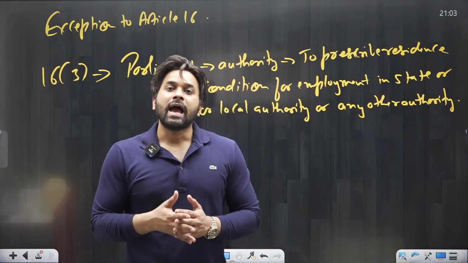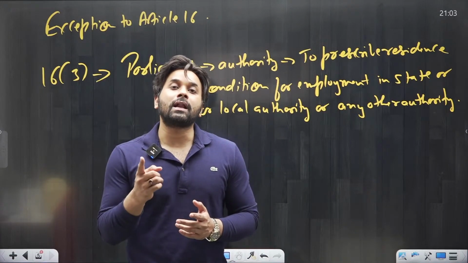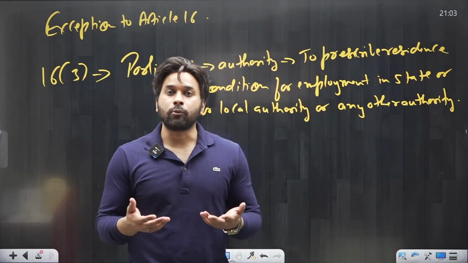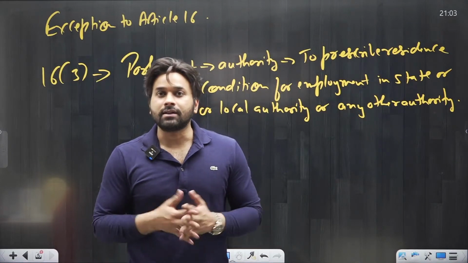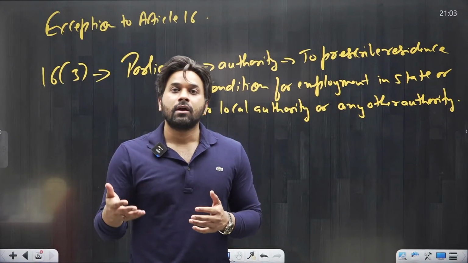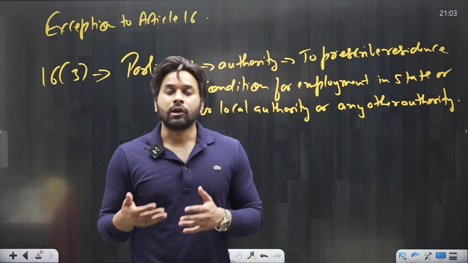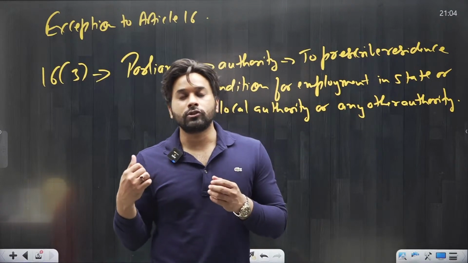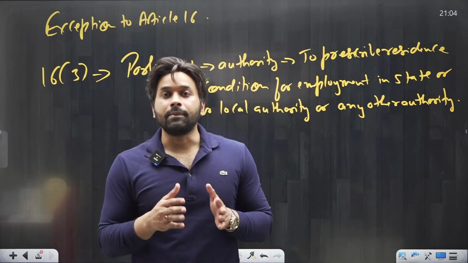But remember, as per Article 16 Clause 3, only the Parliament has the power to prescribe residence as a condition for certain employments. But the fact is, many times in our country, states also make such provision requiring residence as a condition for certain employment. Ideally, this is the job of the Parliament.